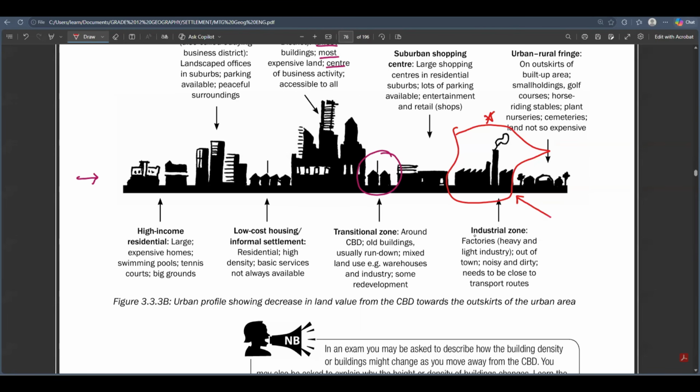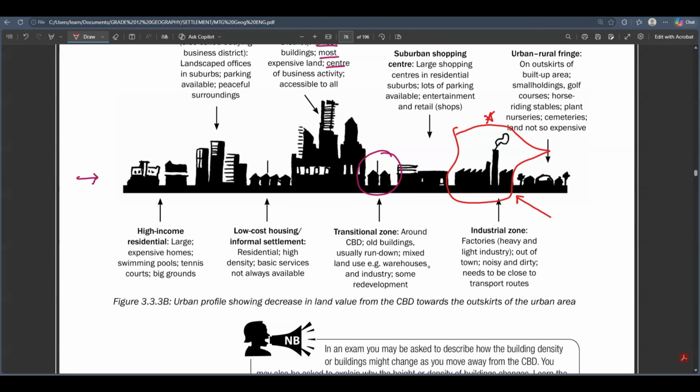But usually the industrial zone has a lot of heavy industries the most. So it is out of town, far away from the town, from the busy area. Why do the heavy industries locate themselves far away from the city center? Because heavy industries, number one, require cheap land.